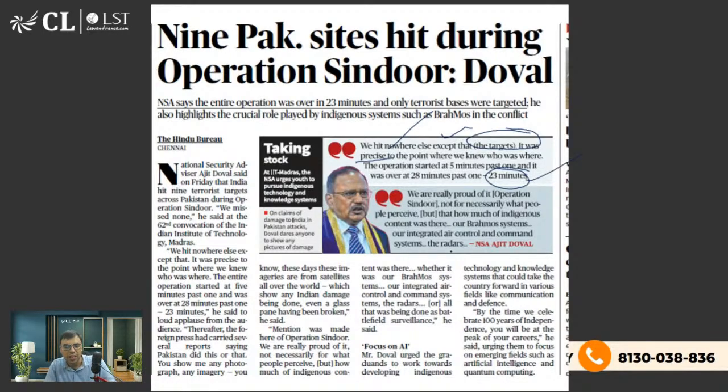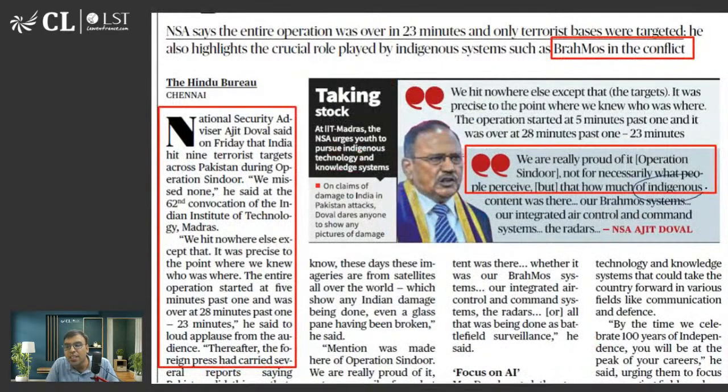So that is what he's talking about. We are really proud of Operation Sindoor, and not necessarily for what people perceive, but for our indigenous content. Yes, this is important. Indigenous content means made in India. Desi, like BrahMos, right? BrahMos is made by India.